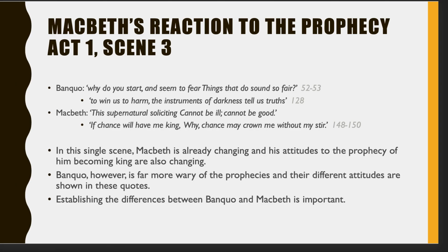Banquo also goes on later to suggest that he's got the measure of the witches a little bit already, when he says, "to win us to harm, the instruments of darkness tell us truths."